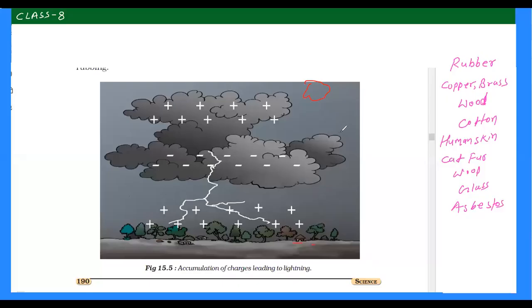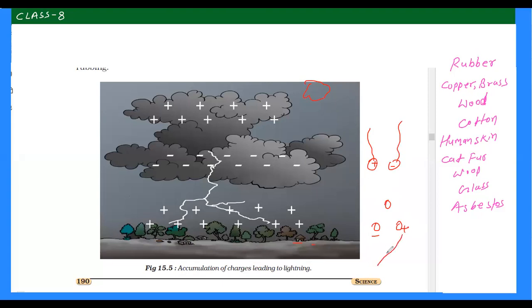In our day-to-day life, we also observe a similar phenomenon to lightning as sparking. You must have seen sparking in your life. Suppose a wire has a positive terminal here and another negative terminal. You can find it at your home also. In an electric socket, one is positively charged and the other is neutral or negatively charged, like a battery.